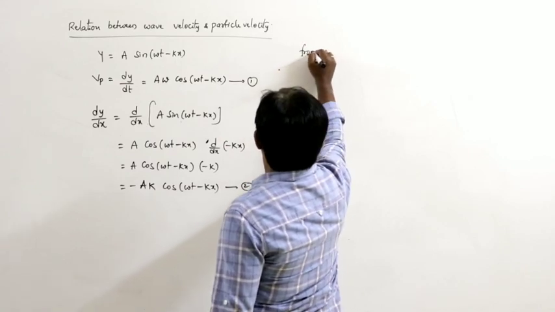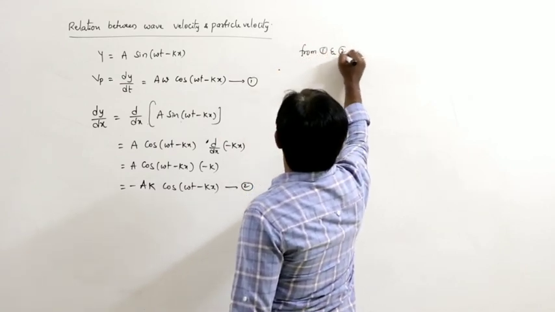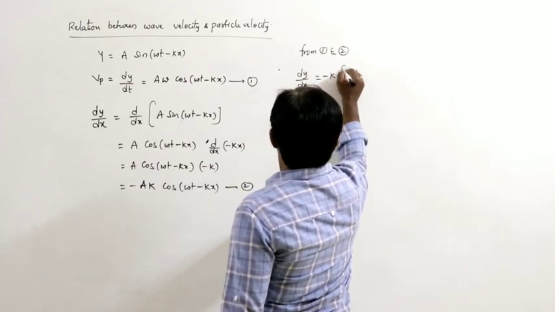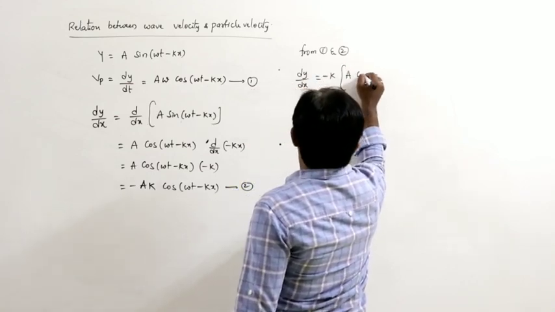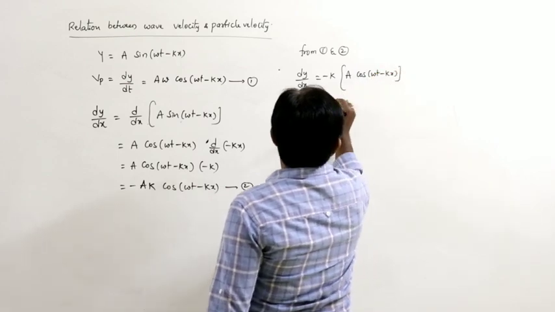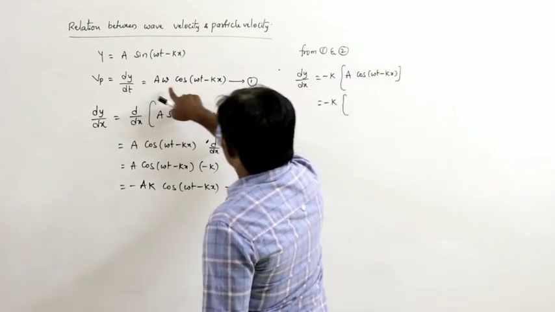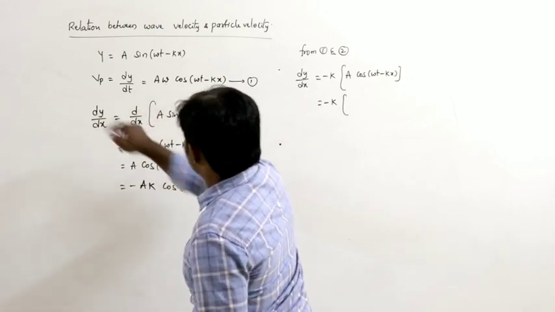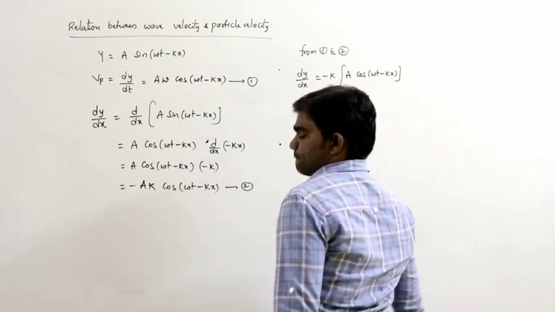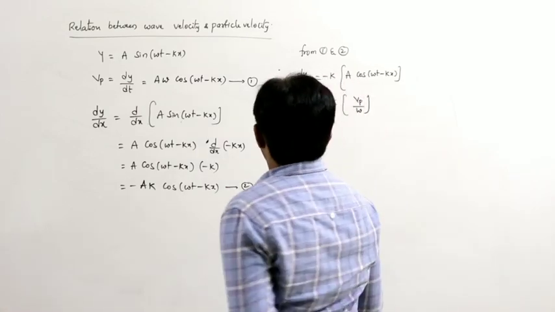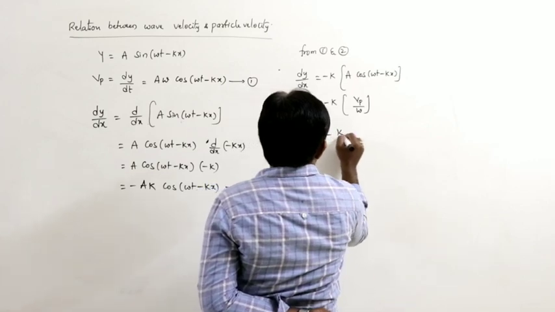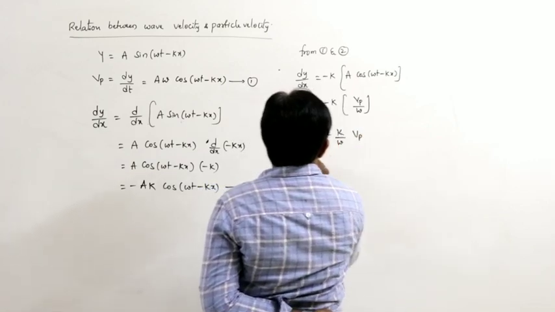So from 1 and 2, dy by dx equals minus k into A cos of omega t minus kx. Minus k into A cos of omega t minus kx can be written as Vp by omega. So dy by dx equals minus k by omega into Vp.